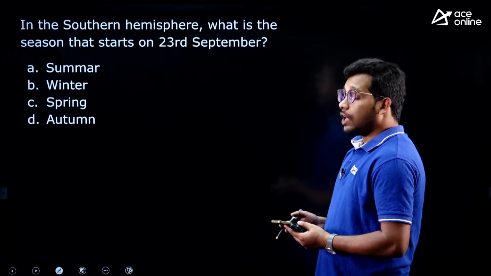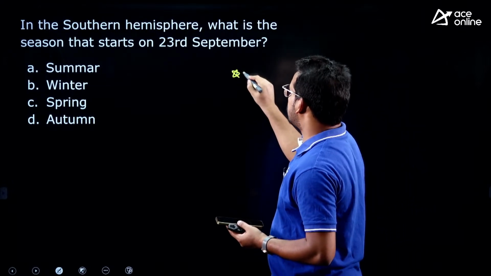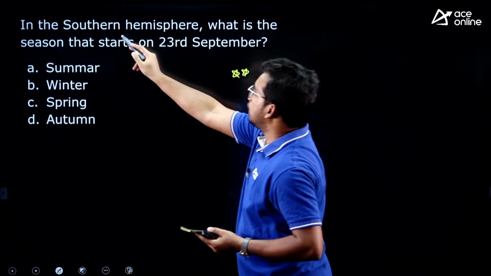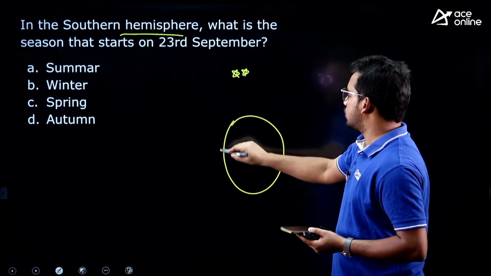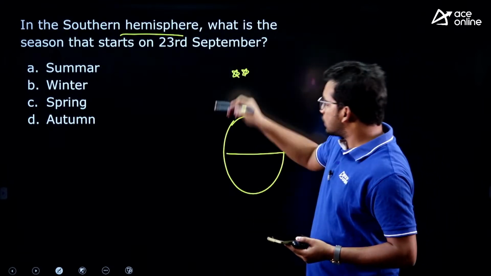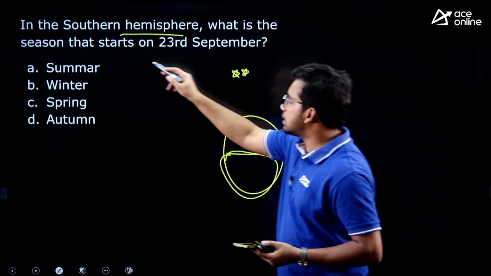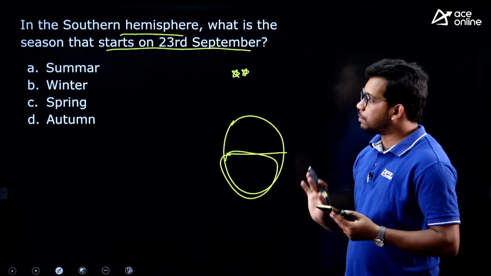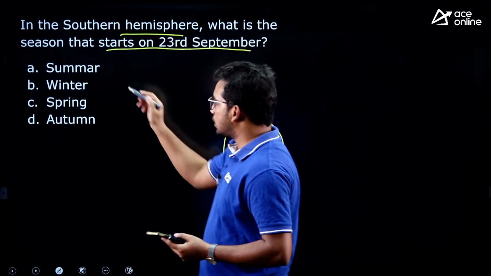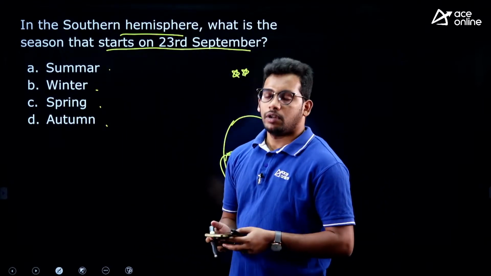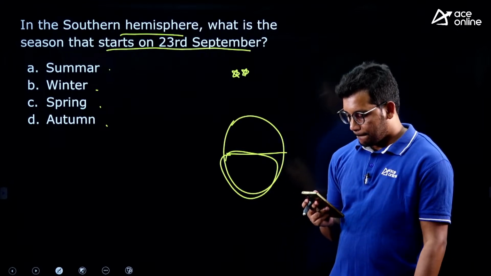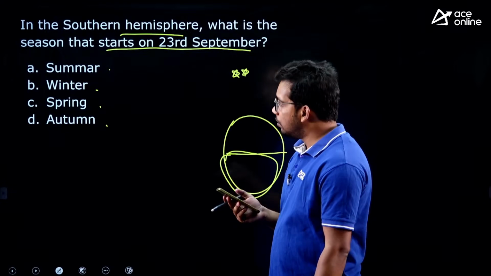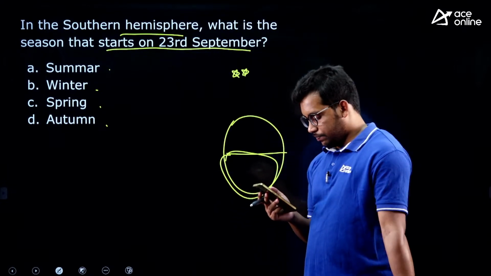Next question, again one more important topic, about the seasons. Even if you do not know, I will explain from a very basic level, so try to focus here. In the southern hemisphere, we have seen the earth is like this, northern hemisphere and southern hemisphere. They are asking, what is the season that starts on 23rd September in the southern hemisphere? Summer, winter, spring, autumn. Anyone? Someone said winter, let us see.